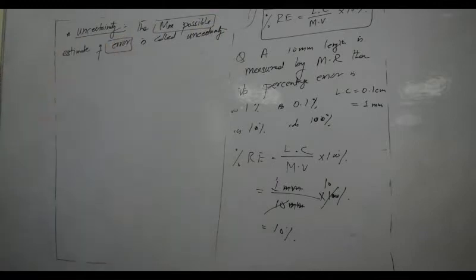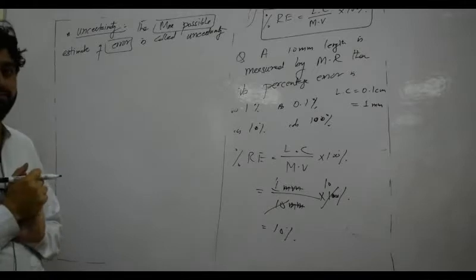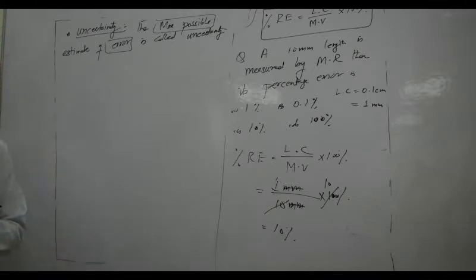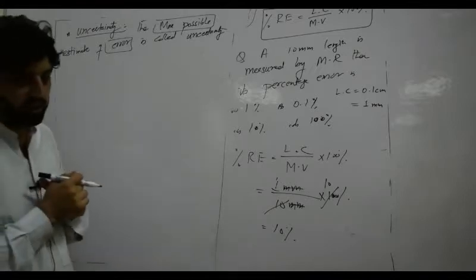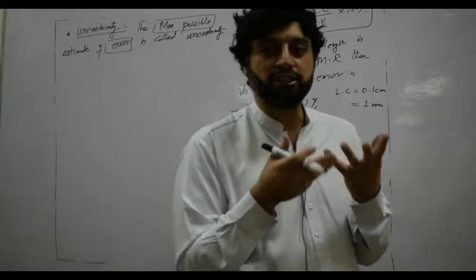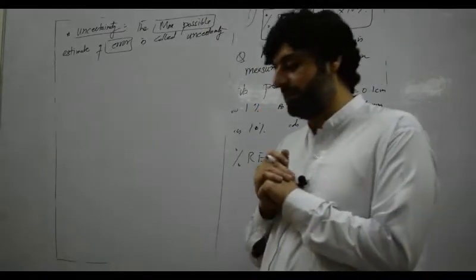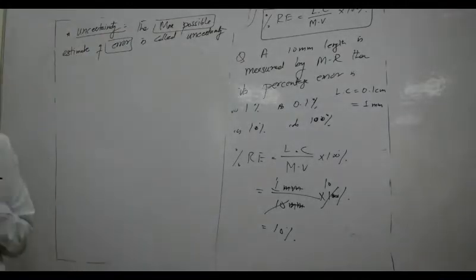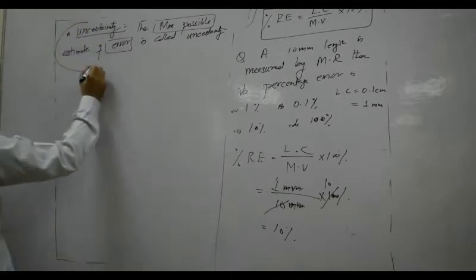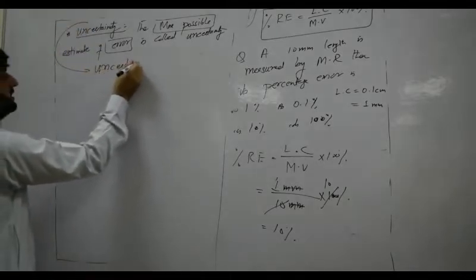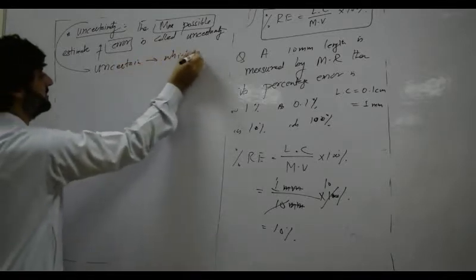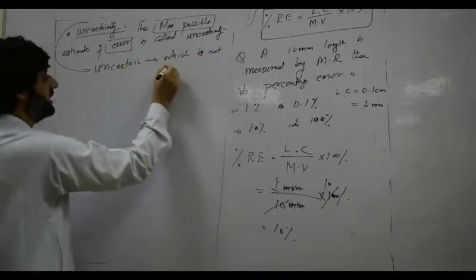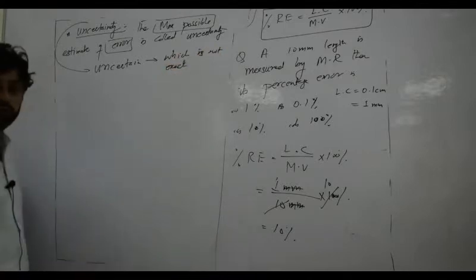So it means that each and every error is not uncertainty. That error will be uncertainty which has a maximum value. So if any device has the maximum possible value of error, that will be called the uncertainty. So uncertainty is called the range of error. What is meant by uncertainty? Uncertainty means uncertain. Uncertain means which is not exact, which is not sure.